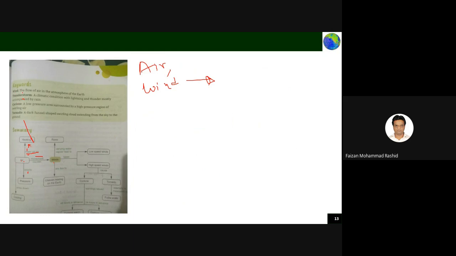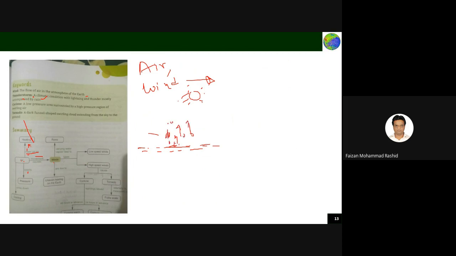Let's see the keywords. Wind is the flow of air. What is a thunderstorm? Climatic conditions with lightning and thunder, mostly accompanied by rain. A cyclone is a low pressure area surrounded by high pressure region. Why? On the ocean surface, due to the effect of sunlight, the water molecules start evaporating and rising up.